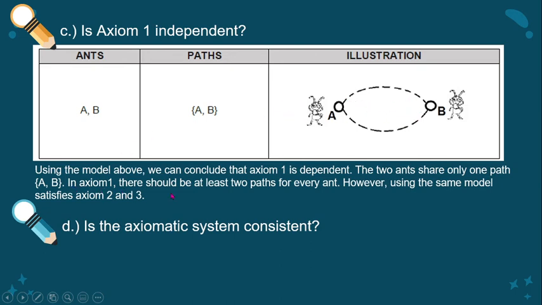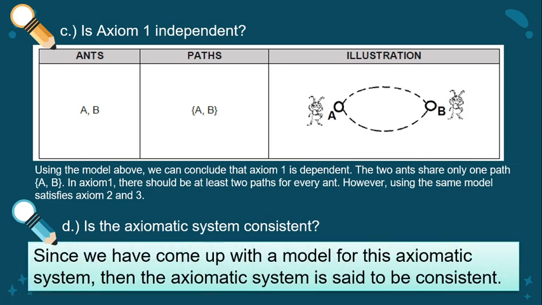So, in axiom 1, there should be at least 2 paths. So, sabi kasi sa axiom 1, kailangan dalawa yung paths. Eh, dito sa model na to, we only have 1 path. Should be at least 2 paths. 1 path lang yung nung dalawang ants. So, for every ant, dapat dalawa yung paths niya. However, using the same model, it satisfies axioms 2 and 3. Pero nagsasatisfy naman siya sa axiom 2 and 3. So, this is independent. And for question letter D, is the axiomatic system consistent?